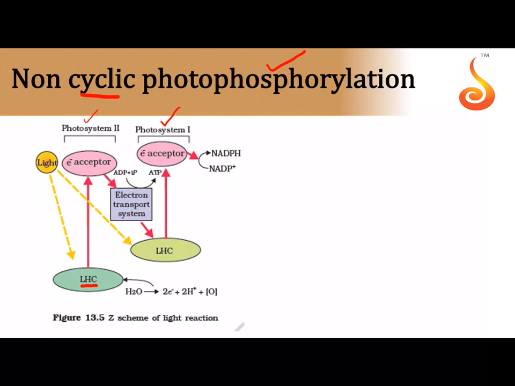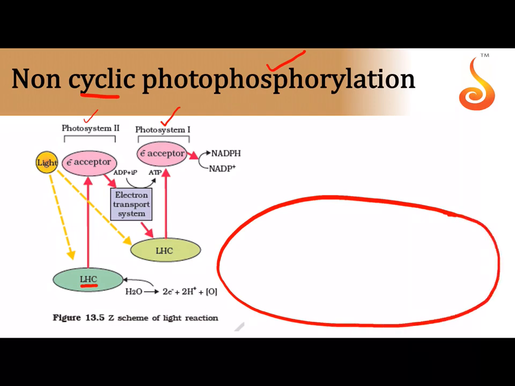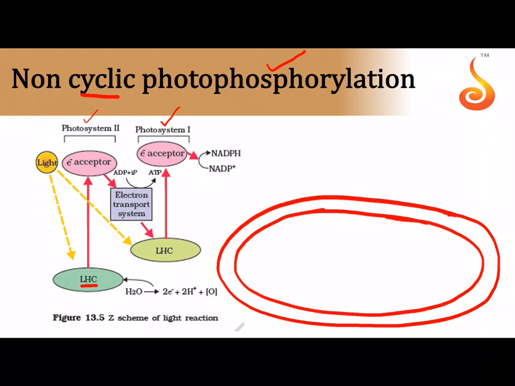Okay, so let me draw the thylakoid again, a very big thylakoid here, with a single membrane, not a double membrane. This is the membrane of the thylakoid. What is inside the thylakoid? I told you, inside the thylakoid is the lumen. What is outside the thylakoid? Outside the thylakoid is the stroma.